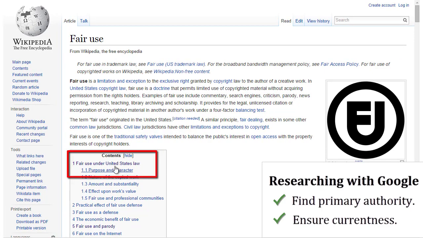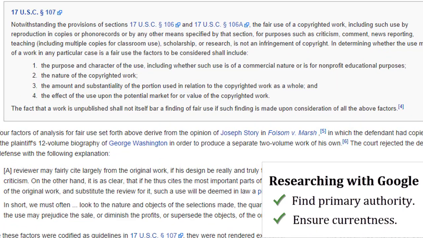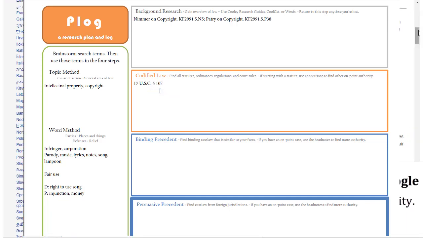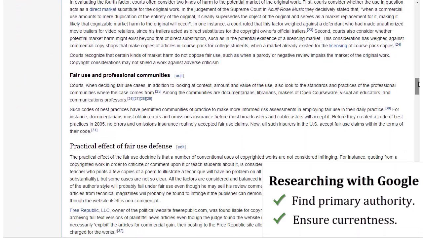So I'll click here under this little contents box. I'll click on 1 here, and we'll go to fair use under United States law. Now look at this primary authority that it led us to. 17 U.S.C. 107 is Title 17 of the United States Code, Section 107, and it tells us that courts balance these 4 factors. What's the purpose and character of the use, the nature of the copyrighted work, ours is a song, the amount of substantiality, and so forth. So I'm going to highlight this 17 U.S.C. 107 and put it in our blog, and when I'm done with my Google search, I'll then go and search everything.